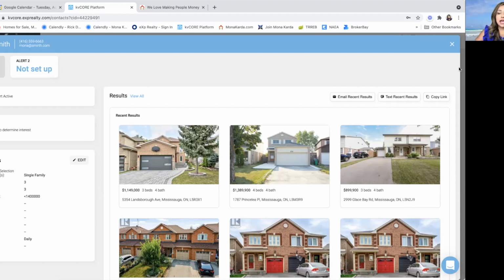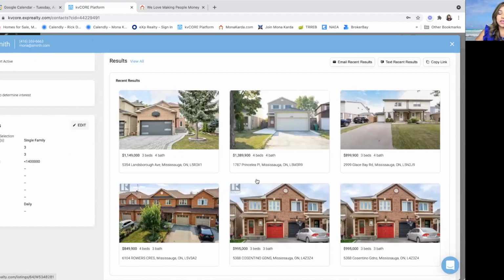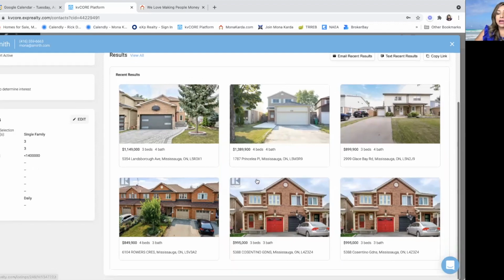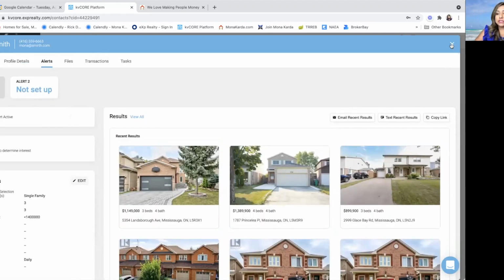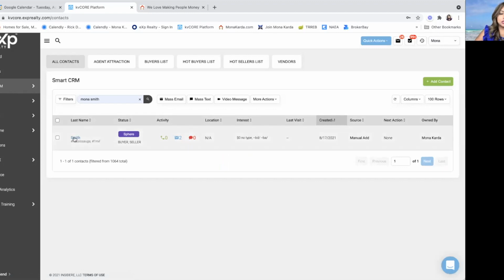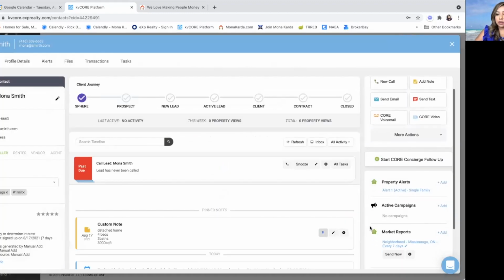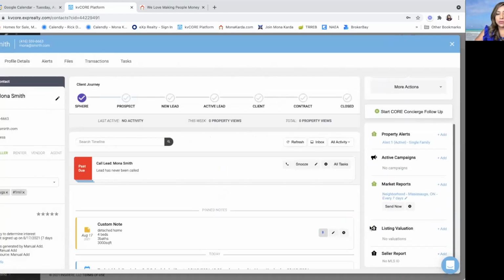So that is how you set up a search alert via map, and what it looks like. I was going to go into the market reports and active campaigns, but I think I'm going to leave that for next week because I do want to open it up to questions.